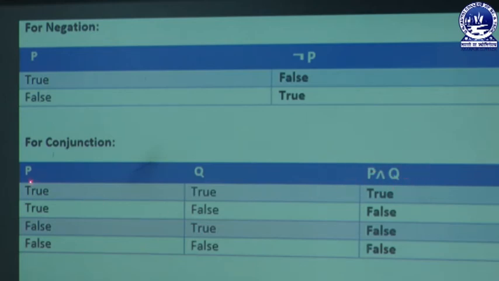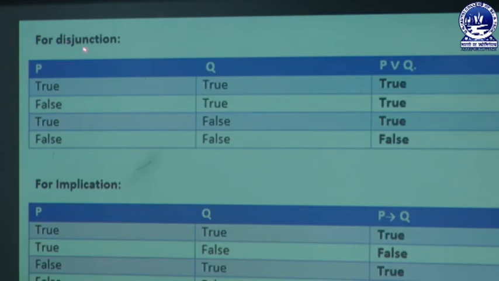Suppose if you take the P value true and the Q value true, then the conjunction operator, P conjunction Q, gives us the output true. Looking at the table output, the first output is true, then the last three outputs are false. That means when both literal values are true, the conjunction operator gives us the output true, otherwise it gives us the output false.